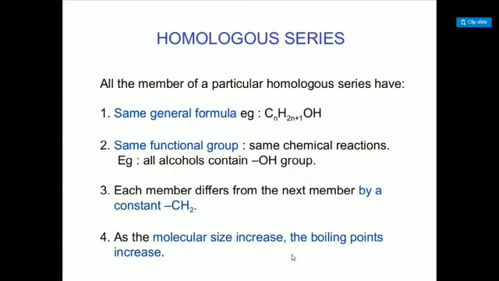That means if you add one CH2 to a previous member, you get the next successor or new member. As the molecular size increases, the boiling point of the compound increases in a homologous series.